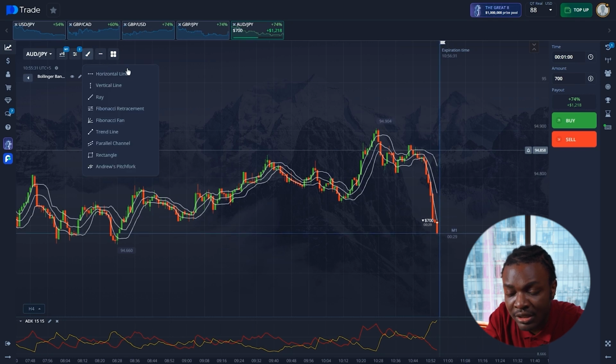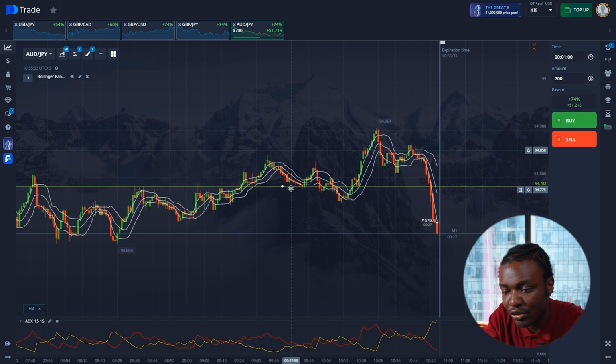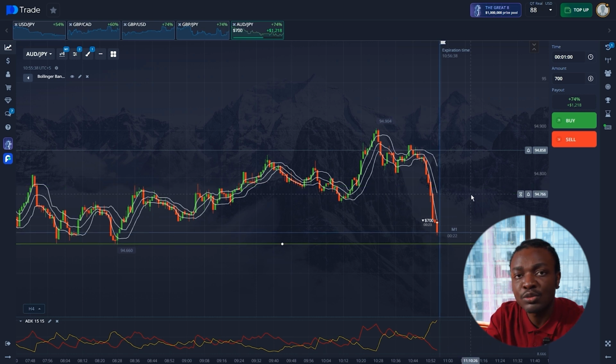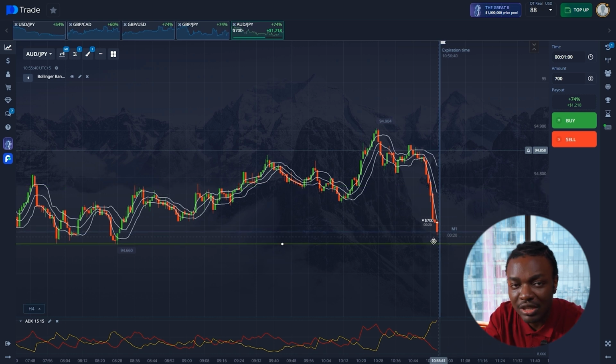Use horizontal lines, guys. They're extremely helpful tools. Learn how to place key levels, truly understand the market structure.